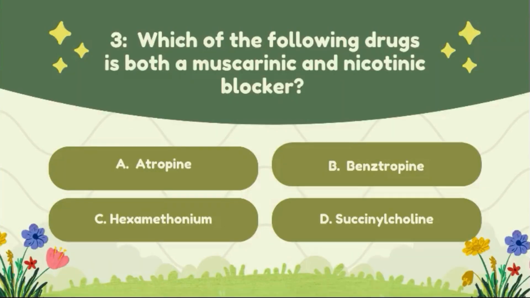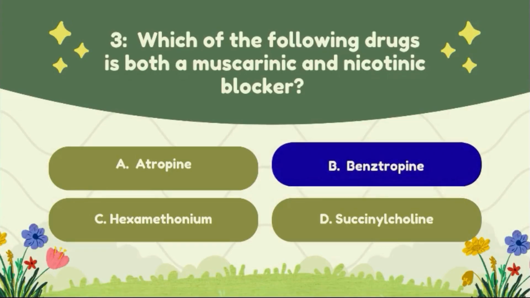Question number 3. Which of the following drugs is both a muscarinic and nicotinic blocker? Option A, atropine; option B, benztropine; option C, hexamethonium; option D, succinylcholine. The correct answer of this question is option B, benztropine.